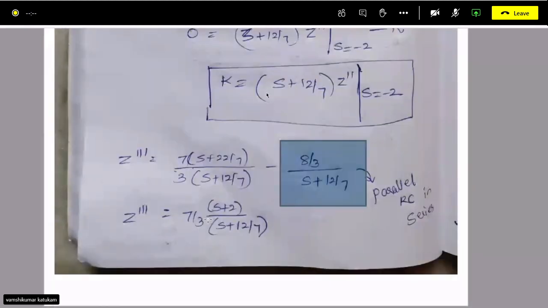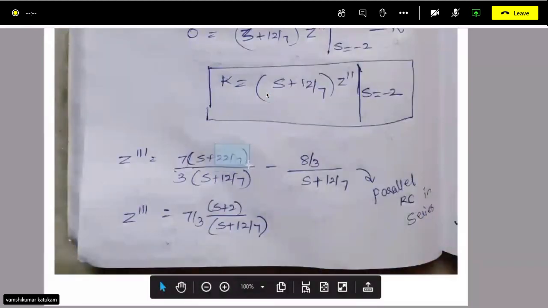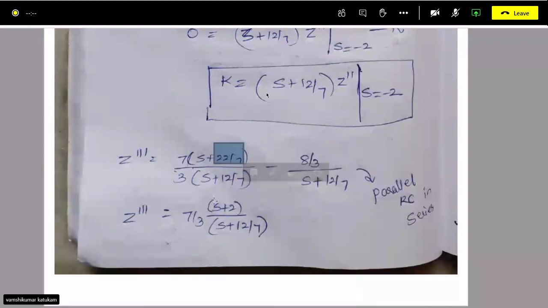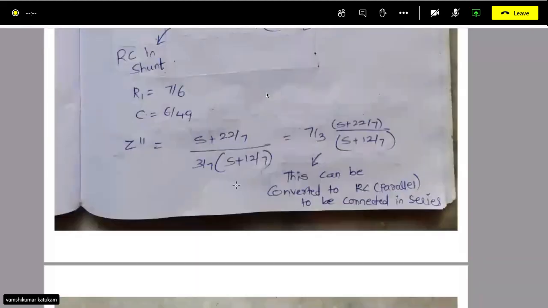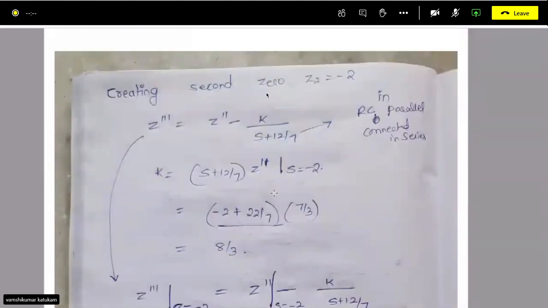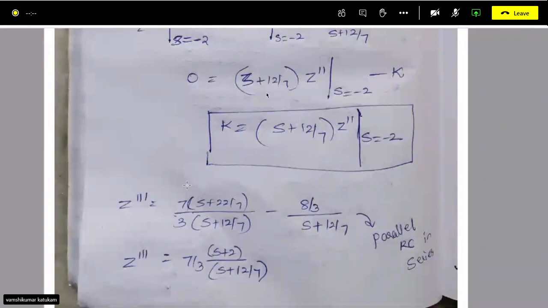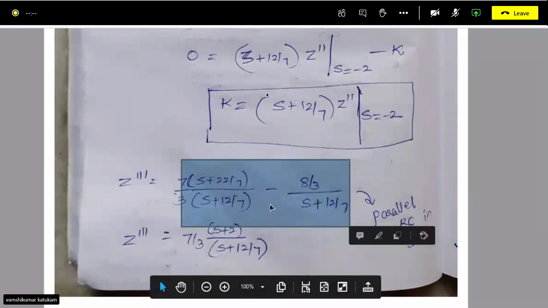Now see here the slight mistake I have made: this is your s plus 2. Okay, s plus 2. I'm highlighting this because initially this was there: 7 by 3 into s plus 22 by 7, over s plus 12 by 7. We have subtracted minus 8 by 3. Okay, it is correct only. So we have subtracted this.